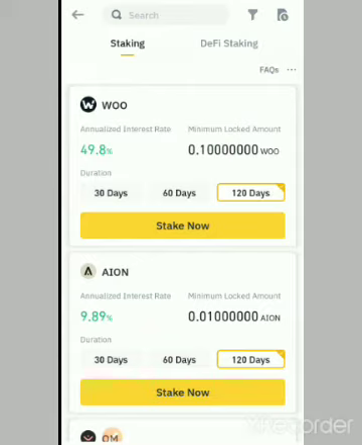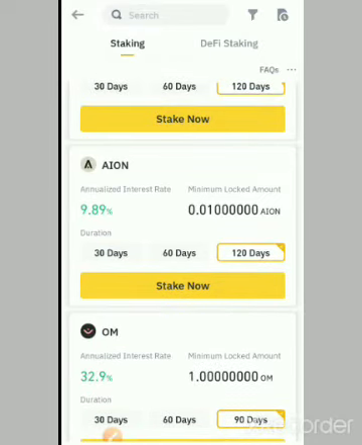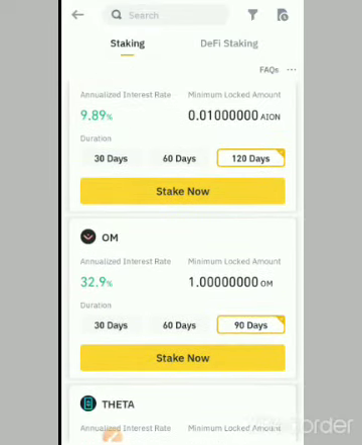Oh, 49% is so high. Yes, but what about the potential for growth? What about the adoption? What about the project itself? How good, how strong is the project? So don't just look at the percentage here. Do market research to know the potential of each coin for the price to go up and all that before you stake.